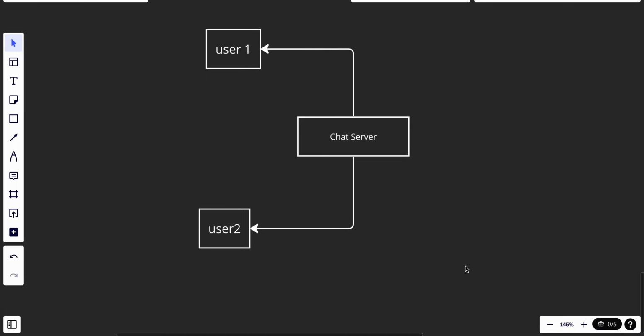They are connecting using a chat server, and the chat server stores the messages and sends the messages to user one and user two.